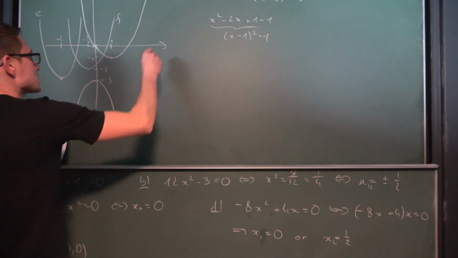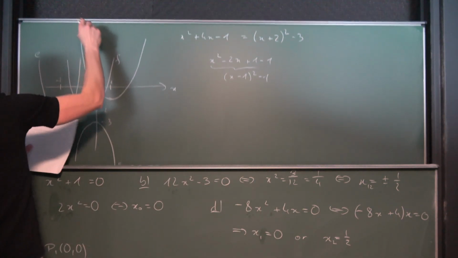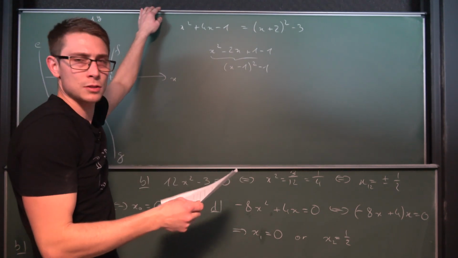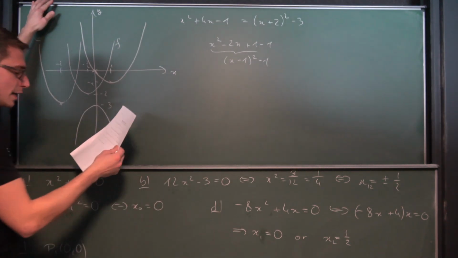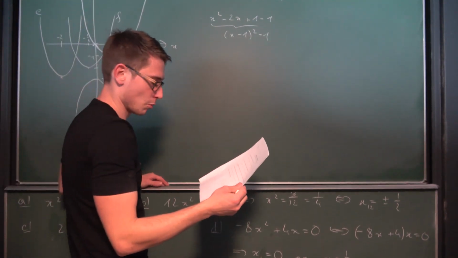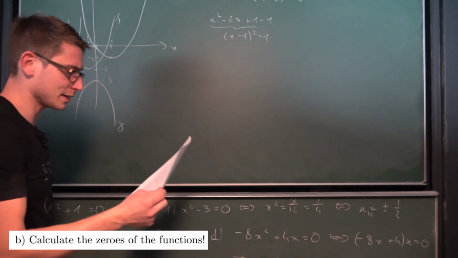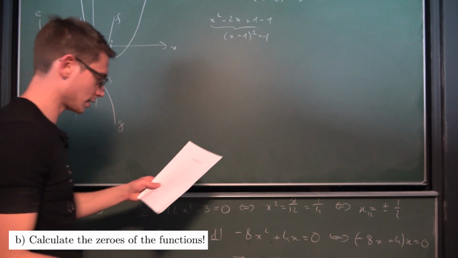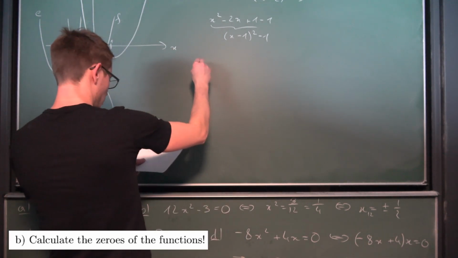Not nice looking, but I think it gets the point across, and we are all big boys here on this channel, so I think we can live with this crappy form that I'm having here. And now calculate the zeros of the functions. Okay, so this right here is the fun part. Let us start with the first one.